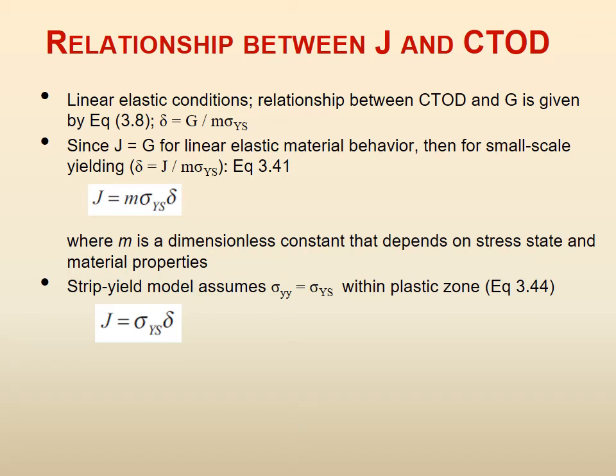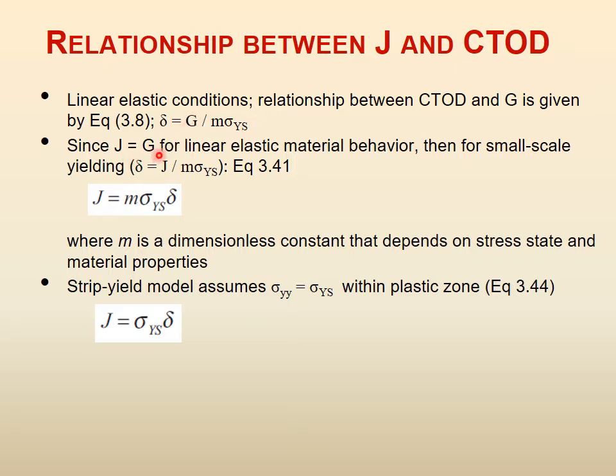Under linear elastic conditions, the relationship between CTOD and G is very simple, right? Because CTOD delta is equal to G upon M sigma ys, the yield strength. Now, linear elastic condition means that J is equal to G. J is equal to G. This relation we had derived earlier.